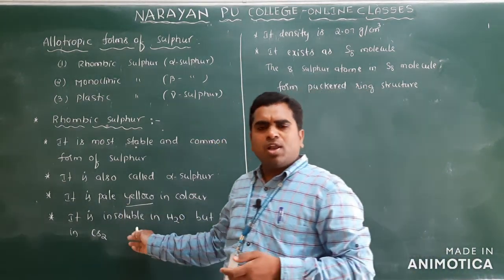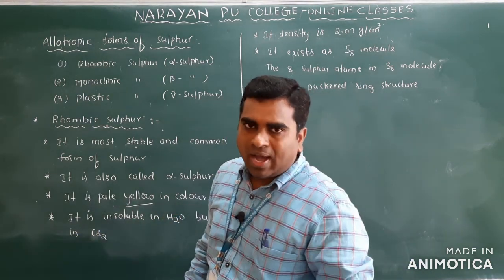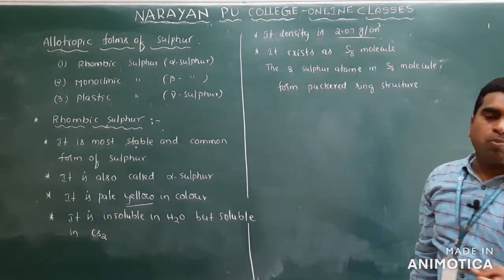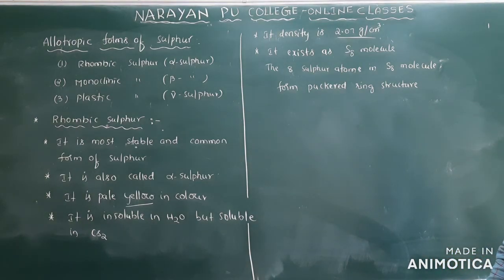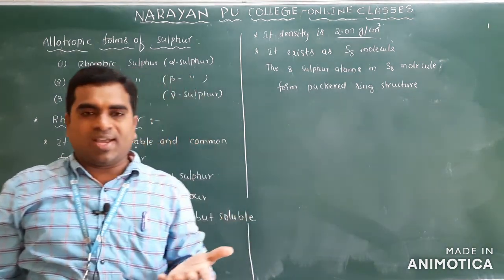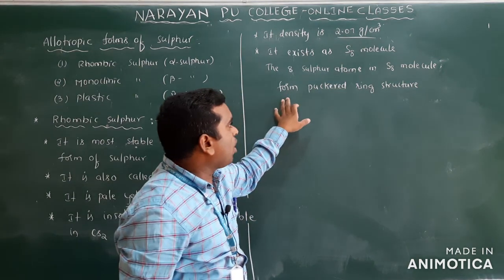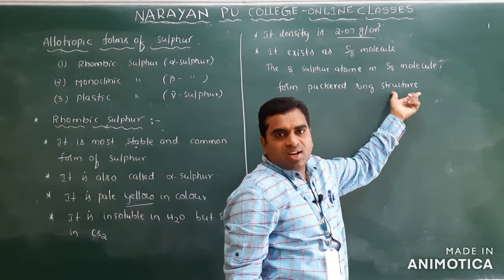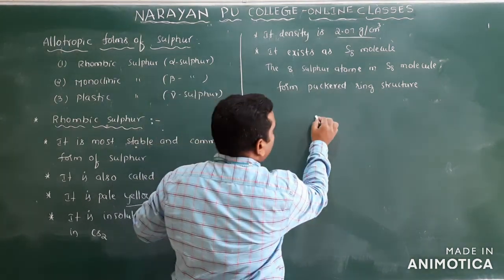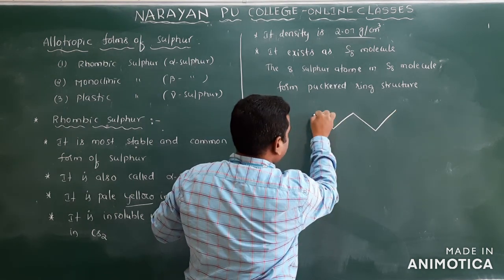It is insoluble in water but highly soluble in carbon disulfide, an organic solvent. It has a density of about 2.07 gram per centimeter cube. It exists as an S8 molecule, and the 8 sulfur atoms in the S8 molecule form a puckered ring structure of crown shape. I have already mentioned the shape of this molecule, and you can write crown shape or puckered shape.